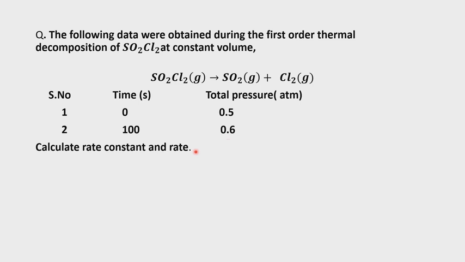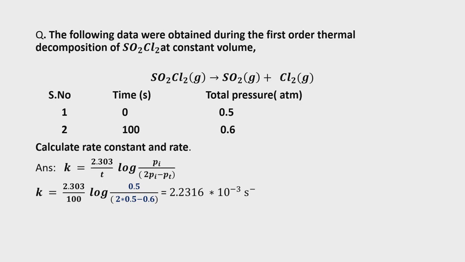Same question we have discussed earlier. Apply the direct formula. This is the direct formula. Pi is given in the question, 2 into Pi 0.5 minus Pt 0.6. Just substitute, you will get the answer. So finally what is the k value? k equal to 2.2316 into 10 power minus 3 second inverse.